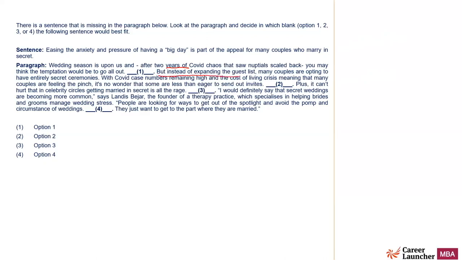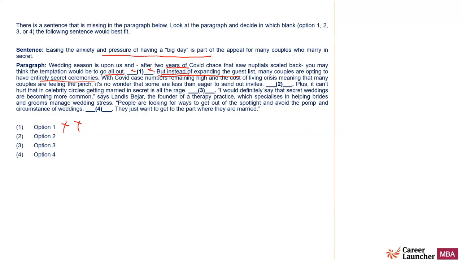But instead of expanding the guest list, many couples are opting to have entirely secret ceremonies. So here nothing will come. This is what you will believe, and this is the exact opposite of what is happening. And the sentence also talks about that they are marrying in secret. So nothing comes in one. So one cannot be the answer. With COVID case numbers remaining high and the cost of living crisis meaning that many couples are feeling the pinch, it is no wonder that some are less than eager to send out invites. Okay. So it says that COVID numbers are still high, and it is obvious that not many people want to expand their guest list.